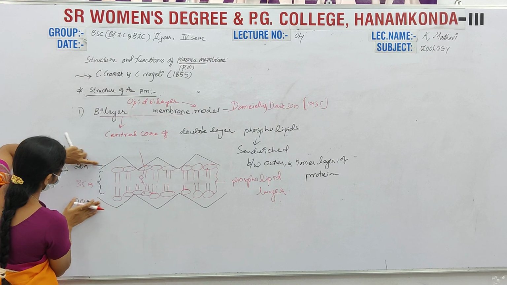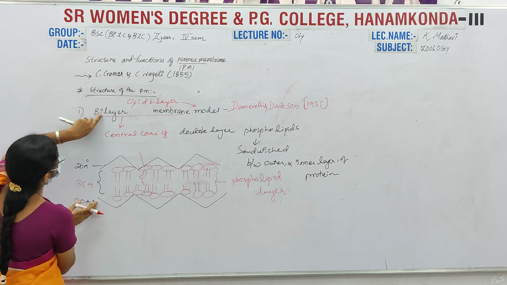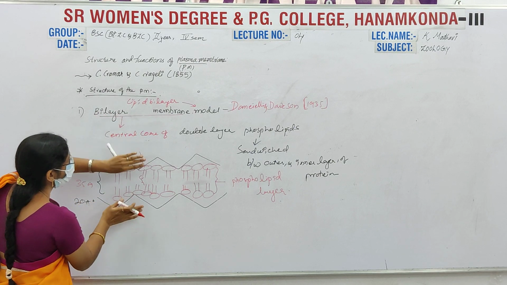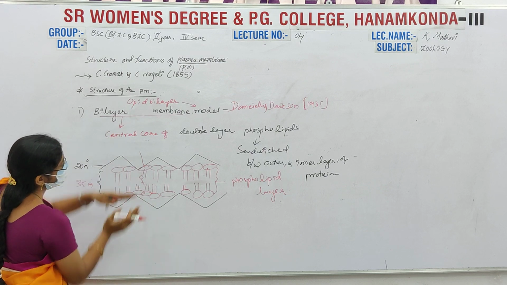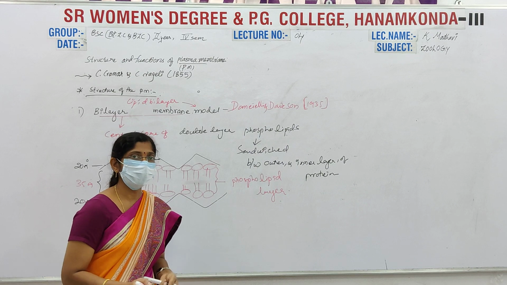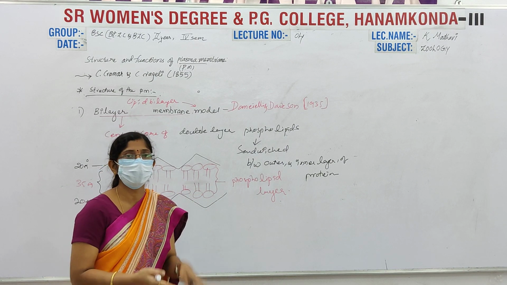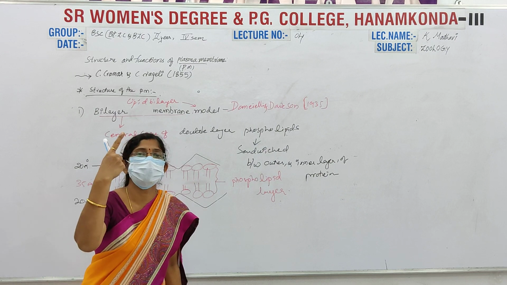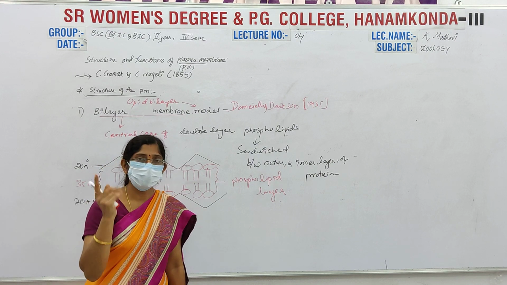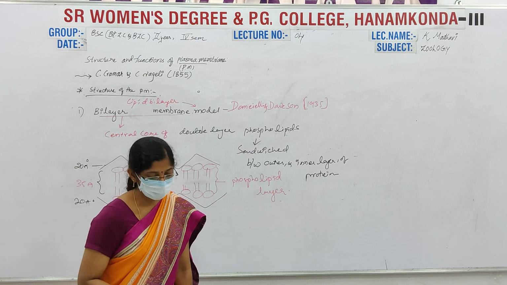This is also known as the sandwich membrane model. Why? Because the two lipid layers are combined with each other and look like a single layer, that's why it is known as the lipid bilayer model.